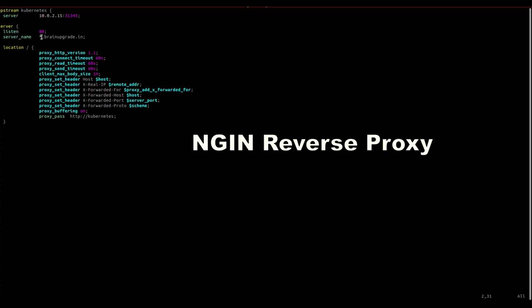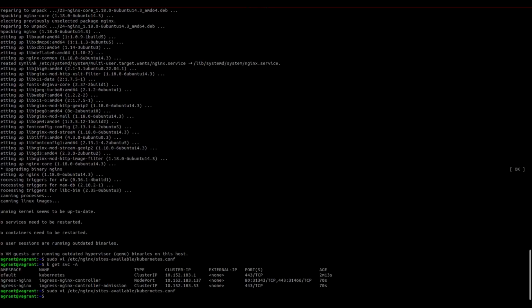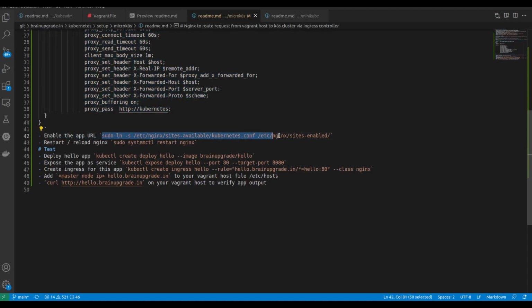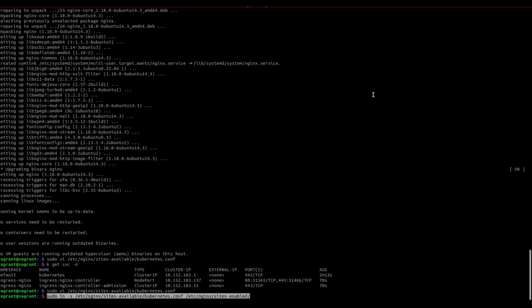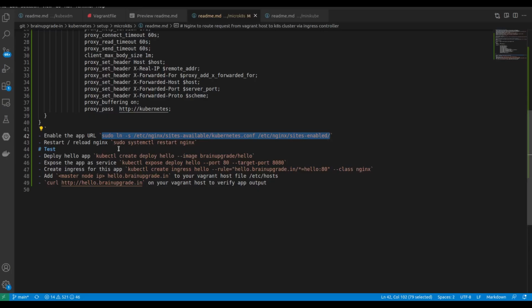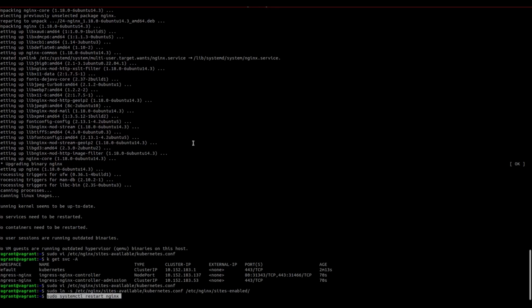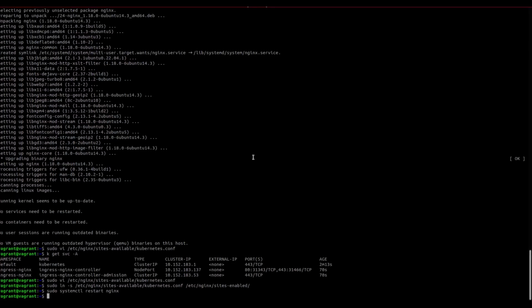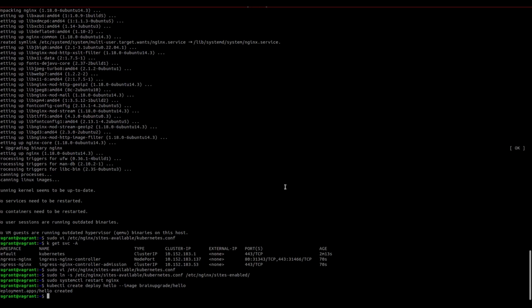Here I have specified any subdomain of this top level domain, TLD. Once we do the configuration, we need to enable it by creating a link under the sites-enabled directory, and we need to reload and restart the Nginx server.